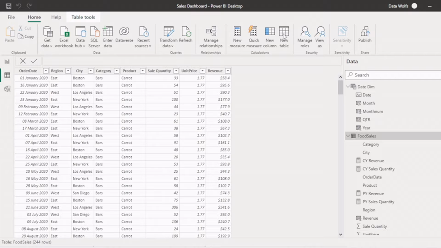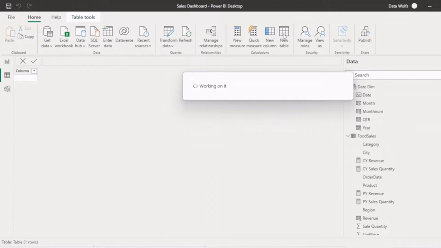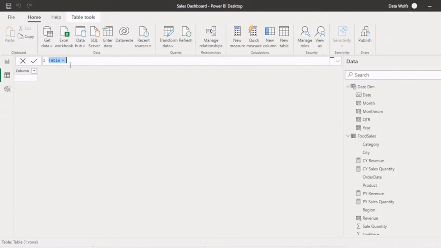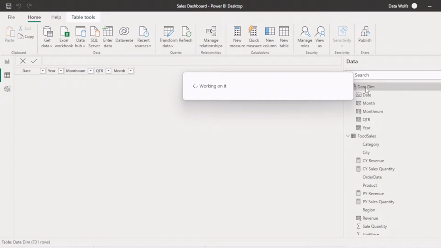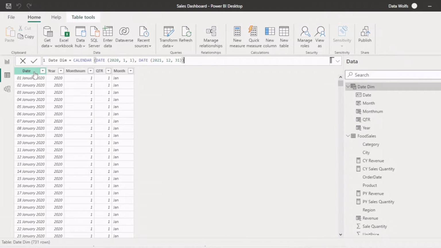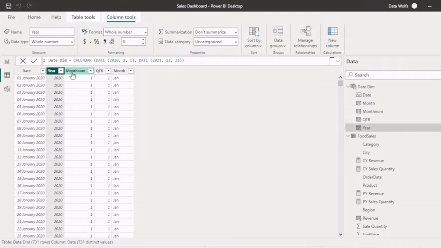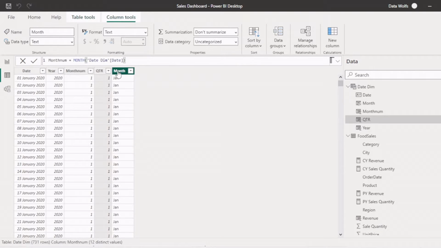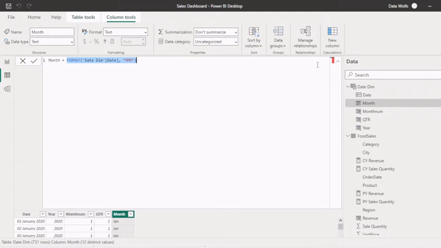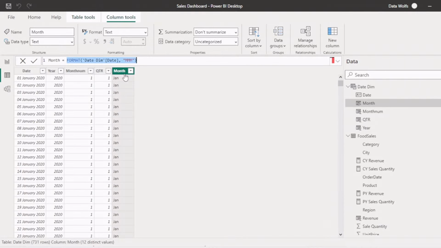If we click on new table, then a new table will be created and we need to write the DAX formulas, DAX calculation, to create this table. We have already created the date dimension table. This is a calculated table. You can see that all these columns are calculated based on DAX formulas. Here we can see the DAX formulas, right? So all this is a calculated table.